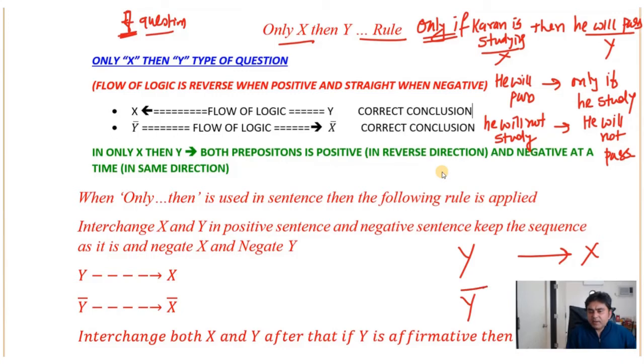So these are the four very important connectives which are going to come in an exam. So you have to first write down the rule and follow the rules. Rest of the things are very easy. Only thing is that you understand the rule. So look at this video and write down the rules without looking at the video, and then you will understand how to rephrase the same sentence with the correct conclusion. So thank you very much. Now we are going to discuss the other connectives in another video.